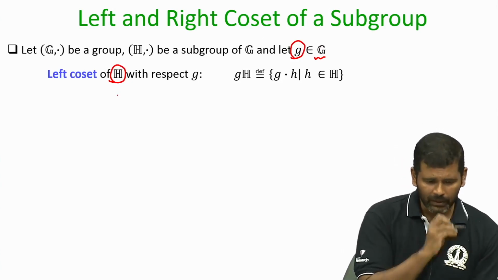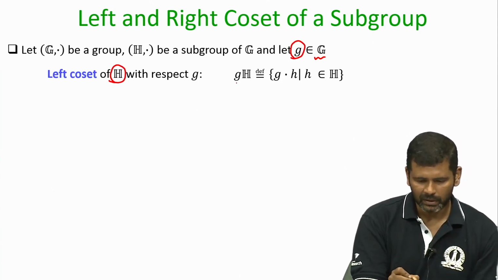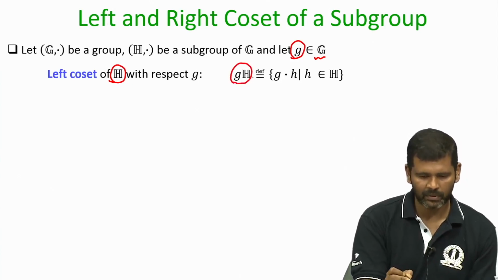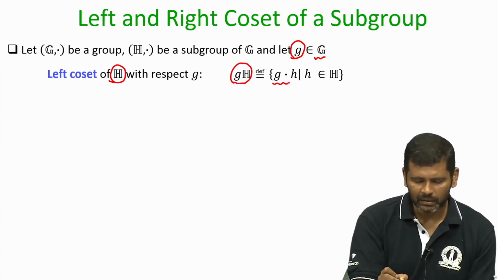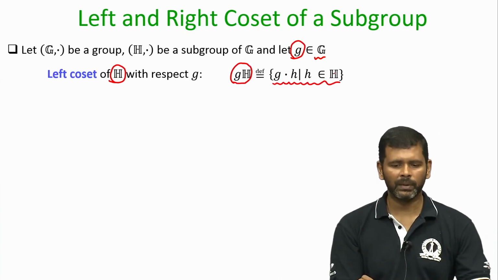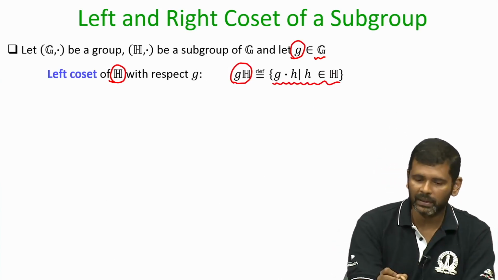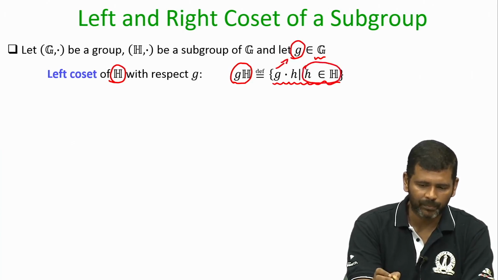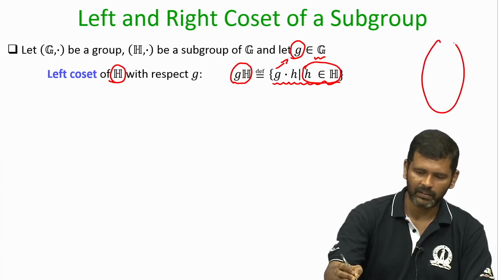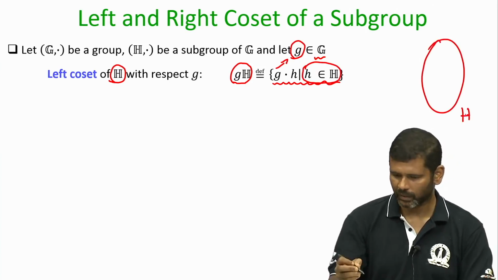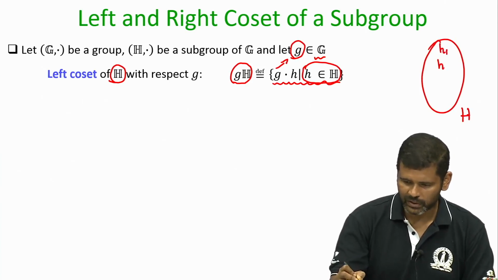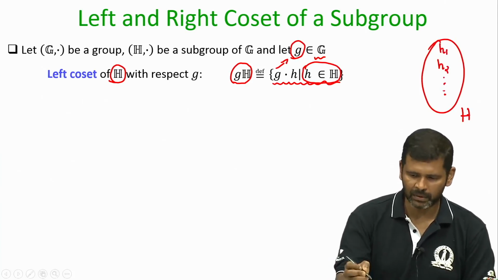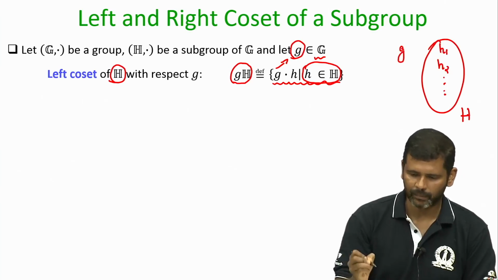So, the left coset of the subgroup H is denoted by this notation gH, and it is basically the collection of all group elements which I obtain by performing the group operation between the g that I have chosen and all the elements of my subgroup H. So, you can imagine the following: this is your H. Call the elements h1, h2, it might have an infinite number of elements, and you have the element g which you have picked.